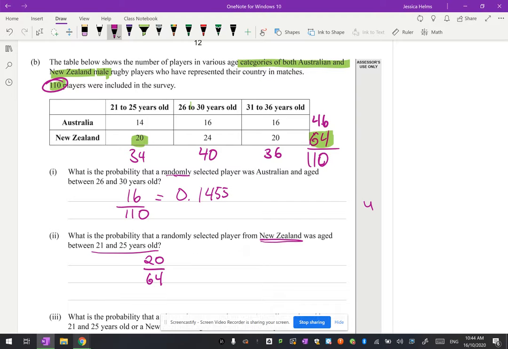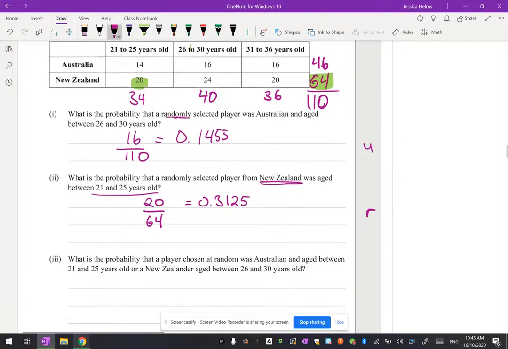And that will give us a probability of 0.3125. Now this one is a little bit trickier, because you're not picking from the overall group, you're only looking at the New Zealanders, and the wording is a little bit trickier. So that is a merit mark. There's no achieved marks for that. It's just a straight merit.